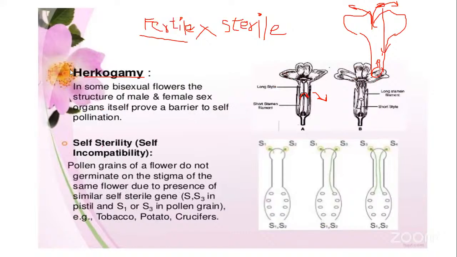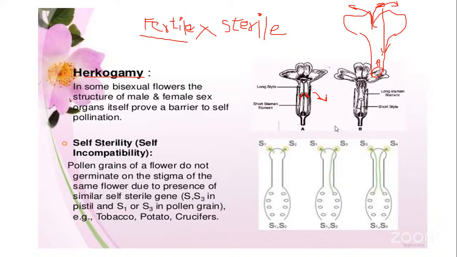Next, moving on to the second adaptation for the flower to ensure cross-pollination, that is hercogamy. So in a bisexual flower, the structure of the male and the female sexual organs itself proves a barrier for self-pollination.